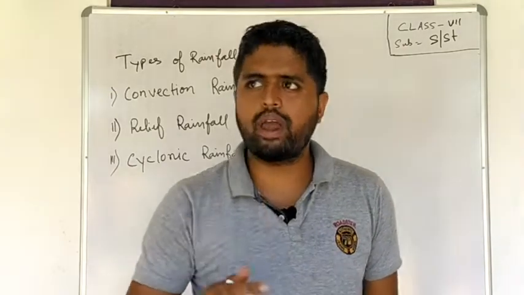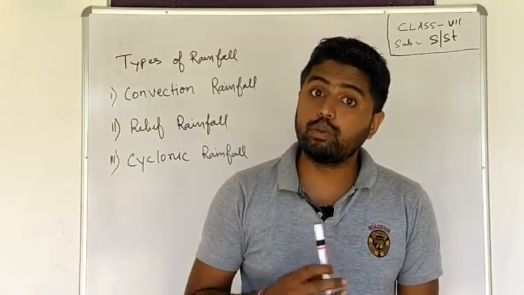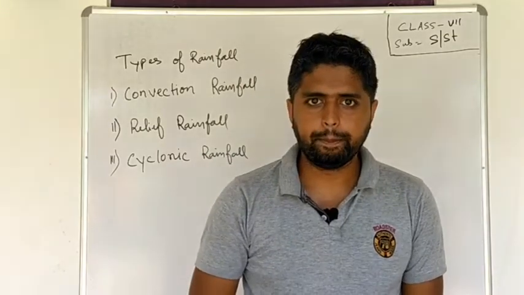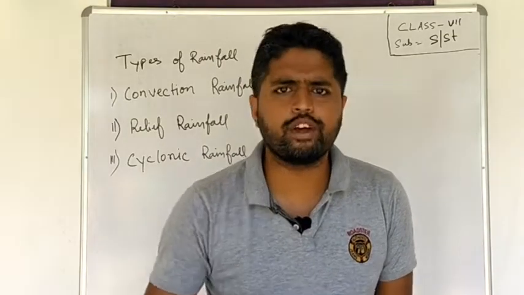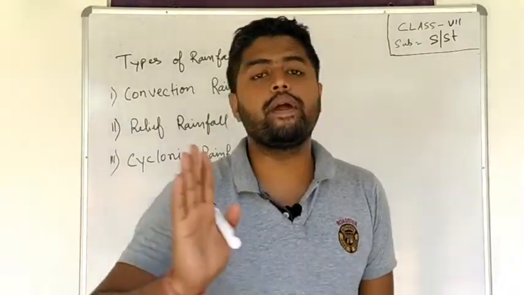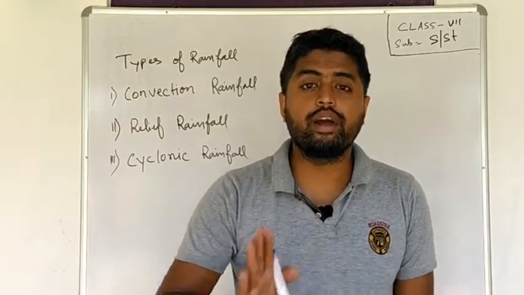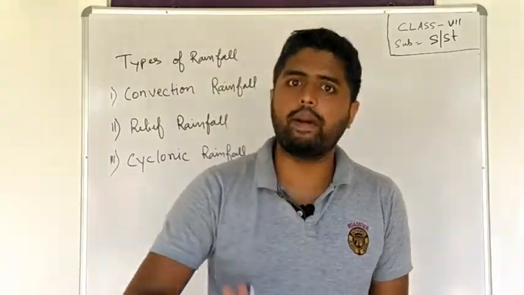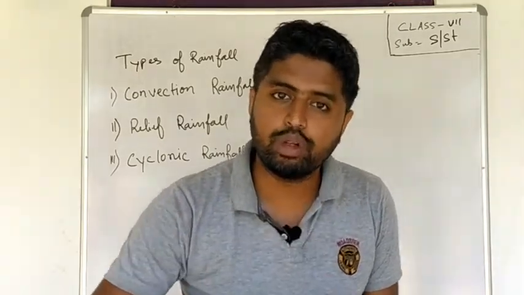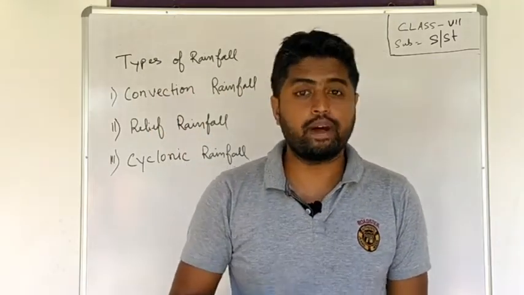That means whenever we have a cyclonic storm in an ocean, it moves to a place where the air is cool or calm, where the air is not moving very fast. As it moves, it carries precipitation, that means rainfall, along with it. That rainfall is termed cyclonic rainfall.